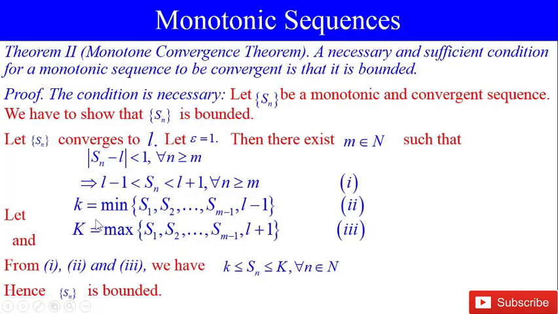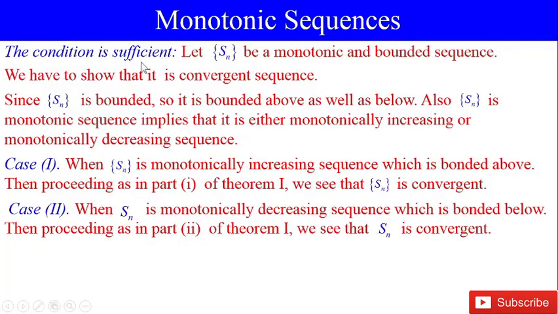Let k be equal to the minimum of S1, S2, ..., Sm minus 1, L minus 1, and capital K equal to the maximum of S1, S2, ..., Sm minus 1, L plus 1. Therefore, from 1, 2 and 3 we have k is less than or equal to Sn less than or equal to K for all n belongs to N. Therefore, Sn is bounded.